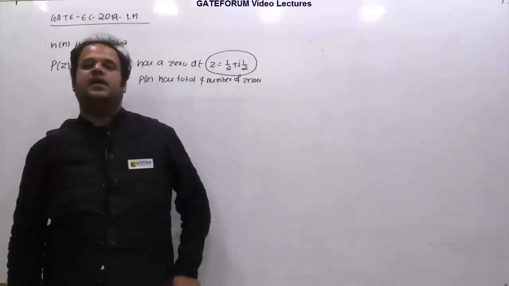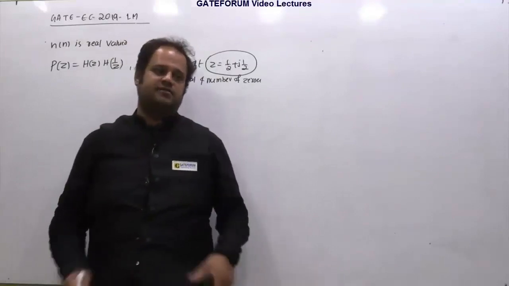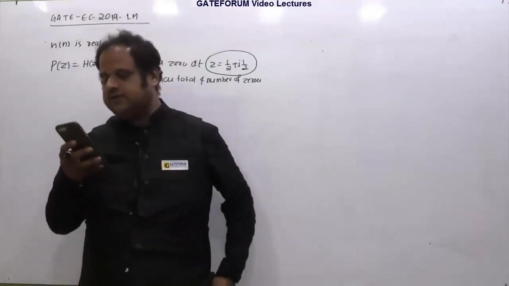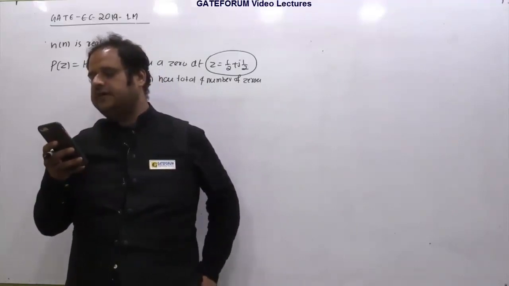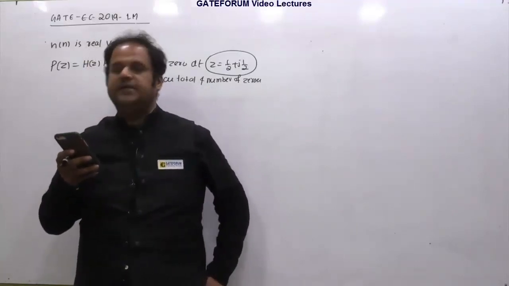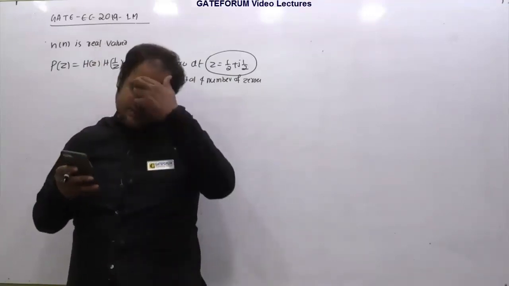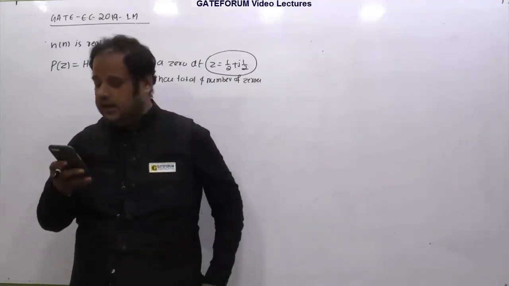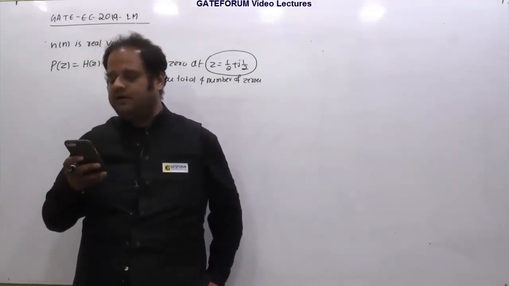This is a one mark question asked in GATE 2019 of electronics. This is from the signals subject and from the Z transform topic. The given question is: let H of z be the Z transform of a real valued discrete time signal h of n. If P of z is H of z into H of 1 by z, has a zero at z equals half plus half j, and P of z has a total of 4 zeros, which one of the following plots represents all zeros correctly?